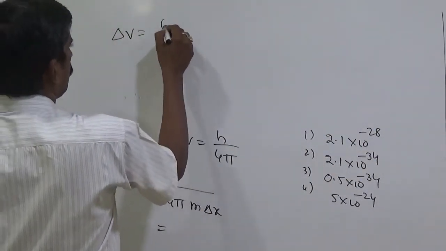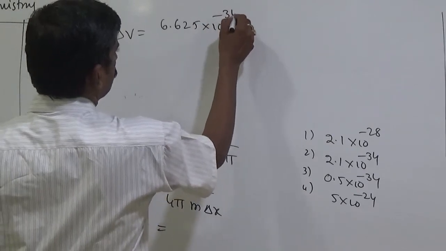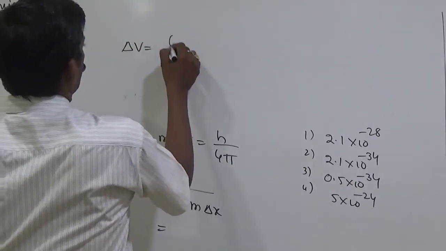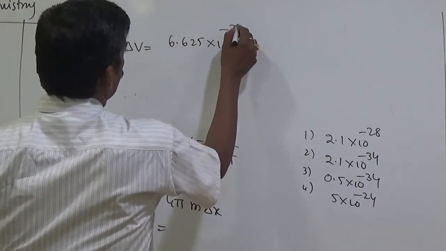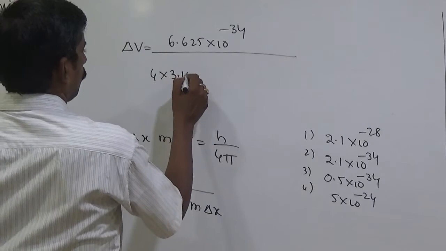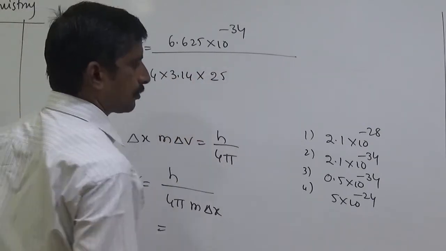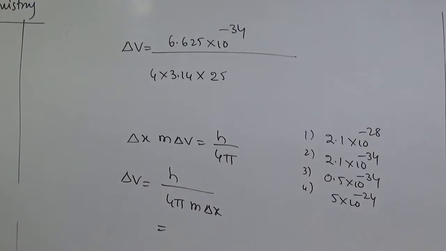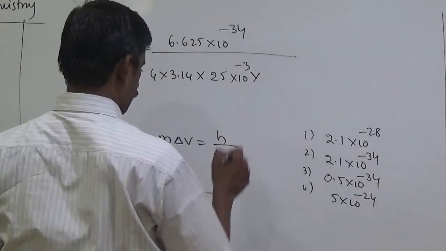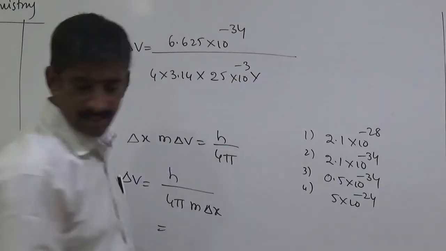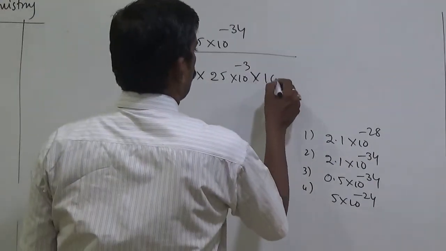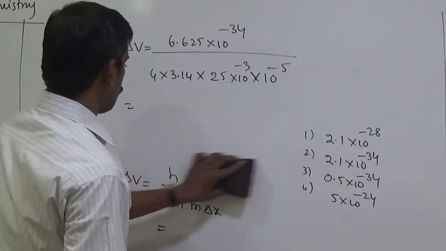Delta v equals h, which is 6.625 into 10 to the power of minus 34, the Planck constant value, divided by 4 pi, that is 4 into 3.14, into mass 25 grams. Convert grams into kilograms, which means 10 to the power of minus 3, into delta x, which is given as 10 to the power of minus 5 meters. So apply the formula in the calculation.